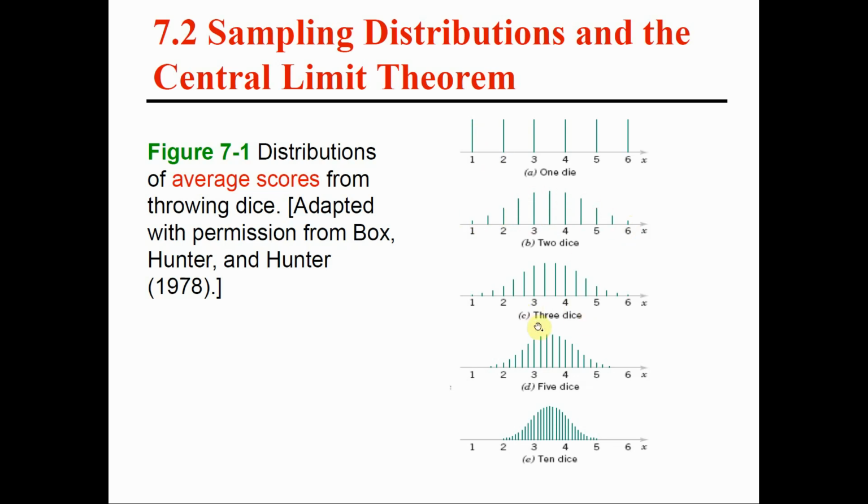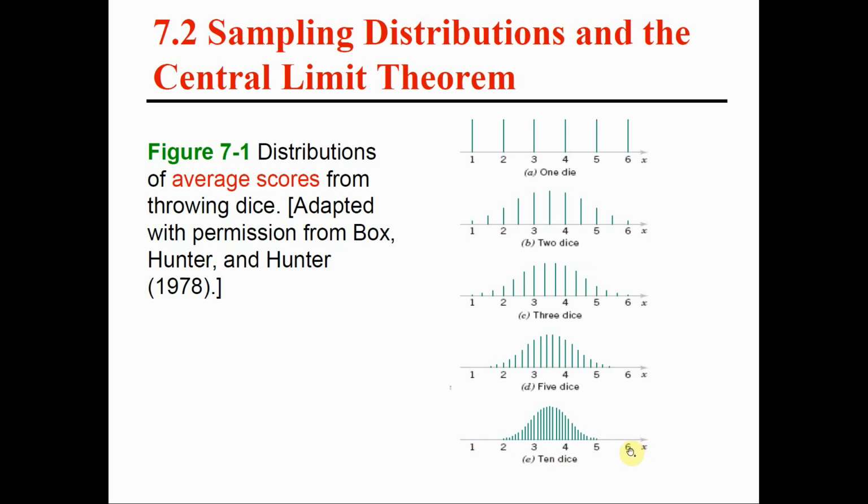Now, if we make it 3 dice, the distribution of the probabilities of the averages is getting closer to a normal distribution. With 5 dice, the probabilities of the average values are getting closer to a normal distribution. With 10 dice, imagine that you're throwing 10 dice at the same time, and then you calculate the average of the outcomes that you get. When is the average equal to 1 exactly? If all 10 dice give you a 1, how likely is that? What is the probability for this? Very small. When is the average equal to 6 exactly?